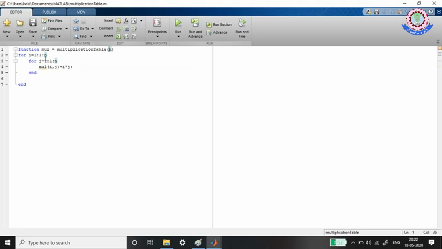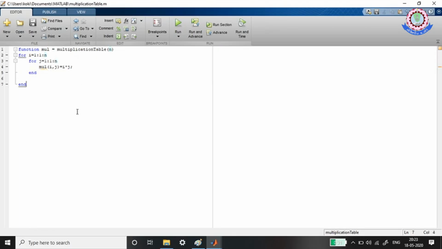Now, for example, i is equal to 1, so it comes into the inner loop. With i equal to 1, j will proceed from 1 to n. Once it is done with n, it exits the inner loop and goes to the outer loop. Now i is incremented to 2. After incrementing, it comes into the inner loop, and again j will go from 1 to n. Each time it gets multiplied and stored in the mul variable.